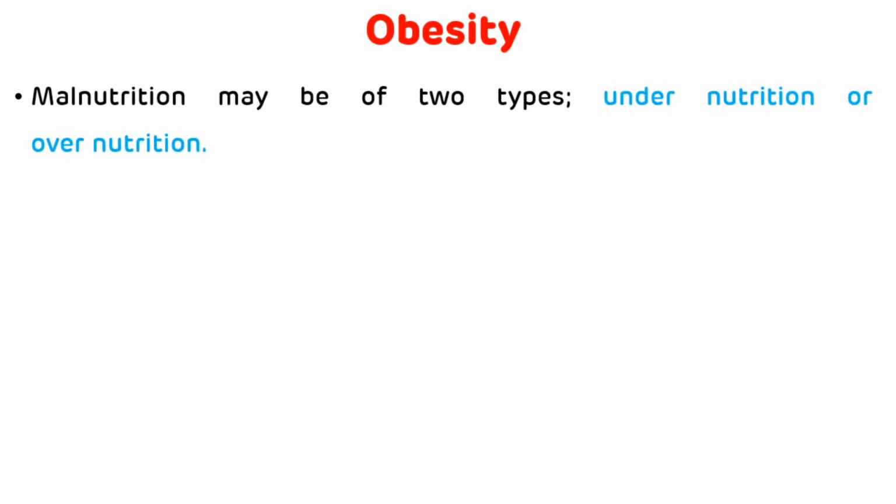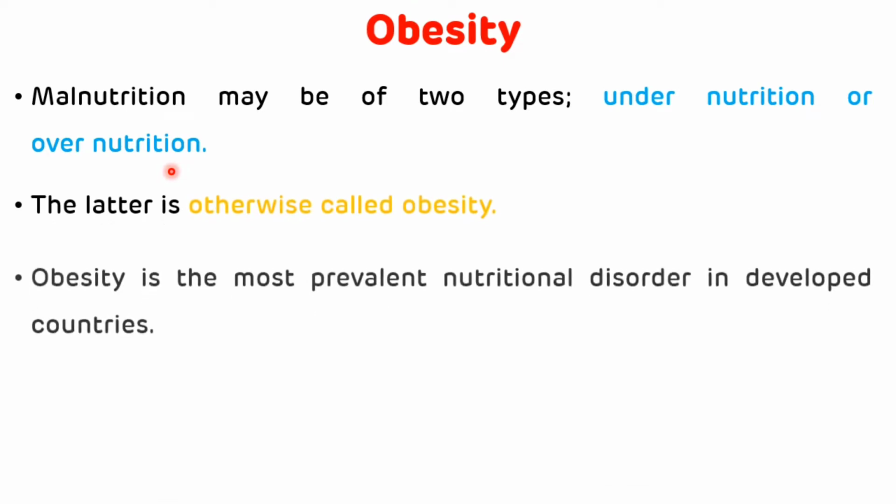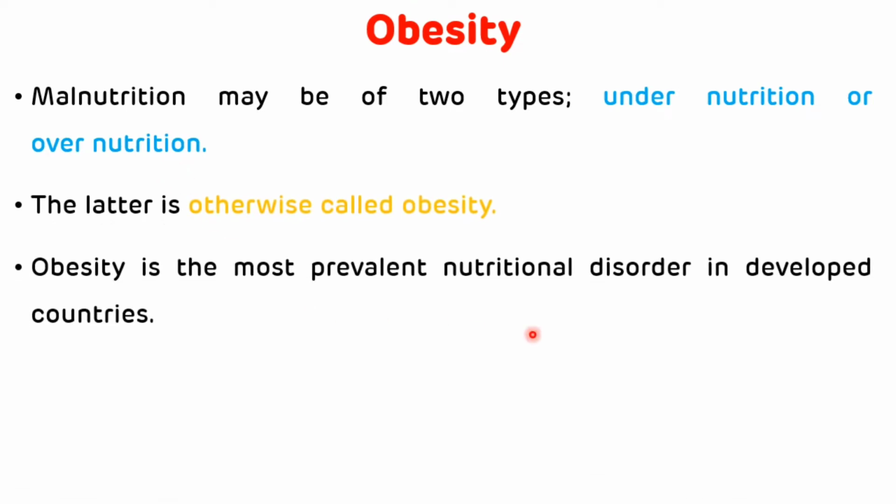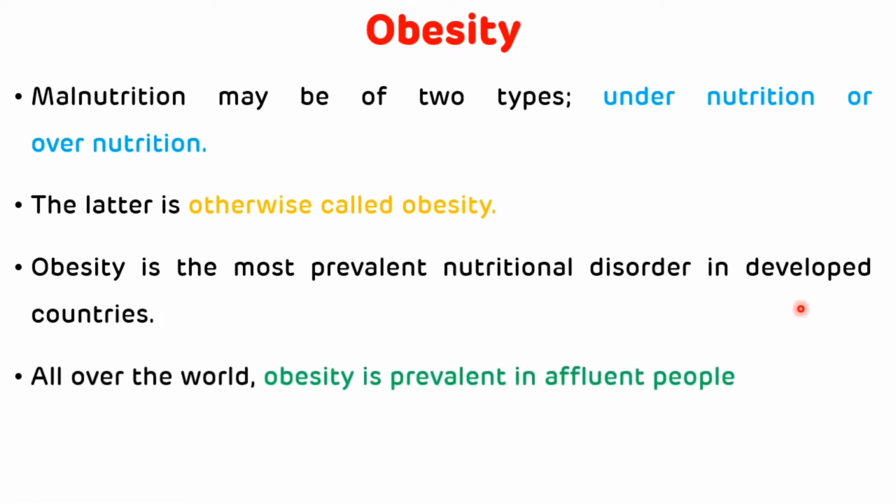Malnutrition may be of two types. First one is undernutrition and second one is overnutrition. And overnutrition is otherwise called obesity. Obesity is the most prevalent nutritional disorder, particularly in the developed countries. And all over the world, obesity is more prevalent in affluent people.